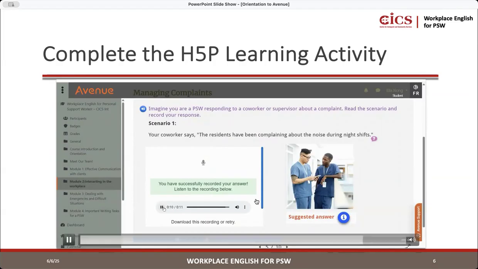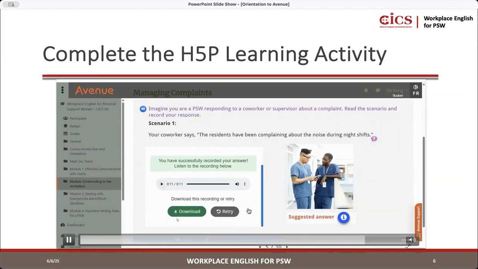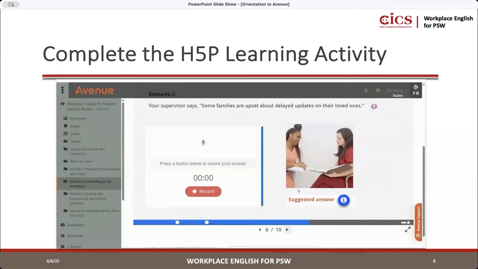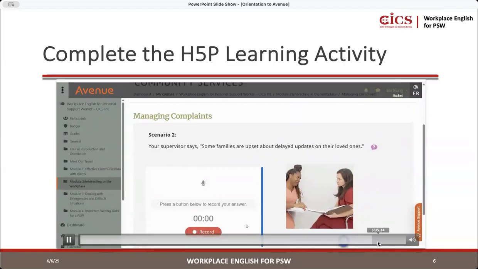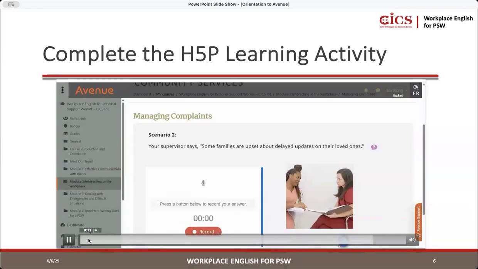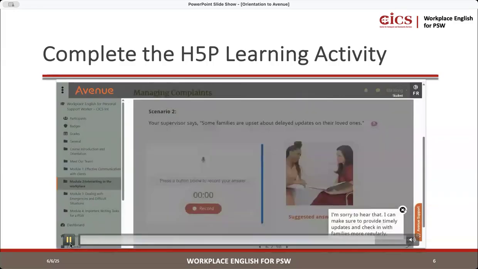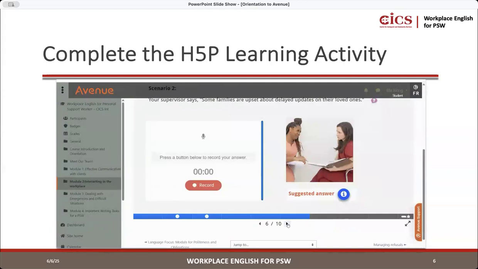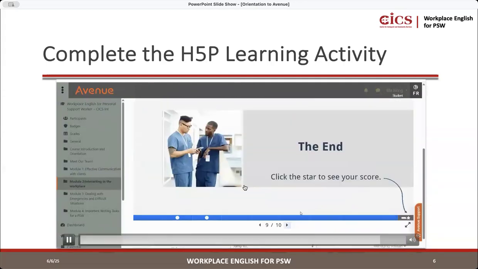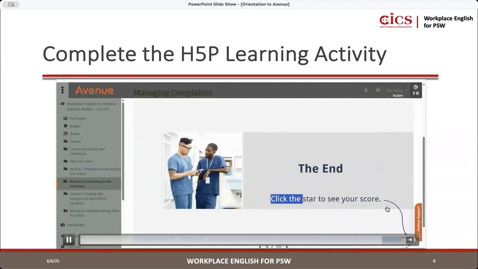So then after you hear the suggested answer, you did the recording, you feel okay about it, it's all good, you can go to the next one. So the next part is the same thing, the recording, and then at the end, you're gonna click the star to see the score. So click star to see your score, that's the end.